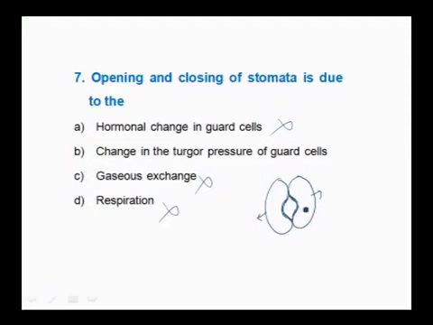And when the cell becomes flaccid and shrinks, the stoma closes. Okay. Stoma opens and closes due to the change in the turgor pressure of the guard cell. So, the right option here is B.